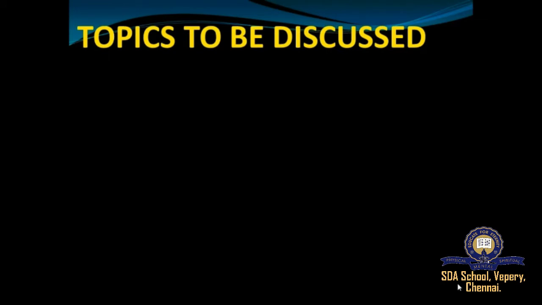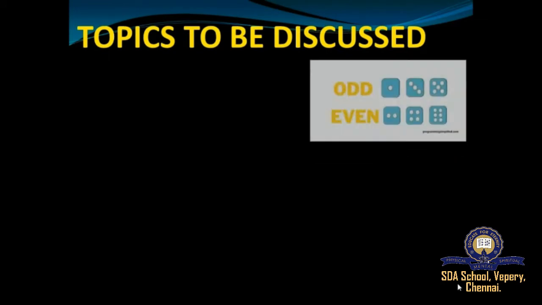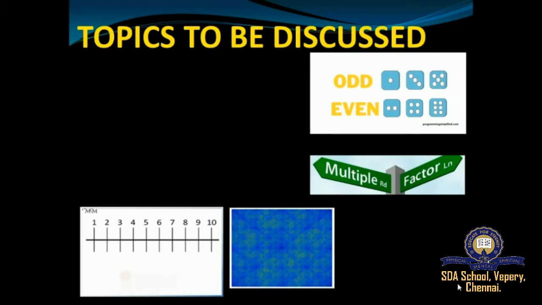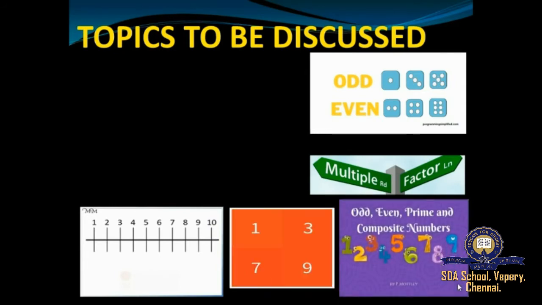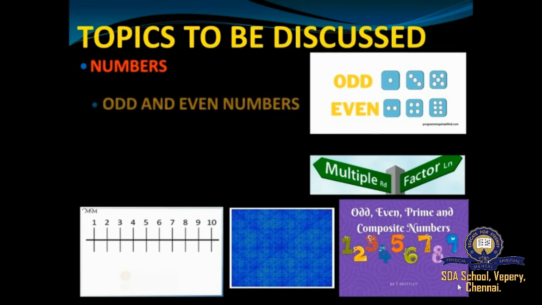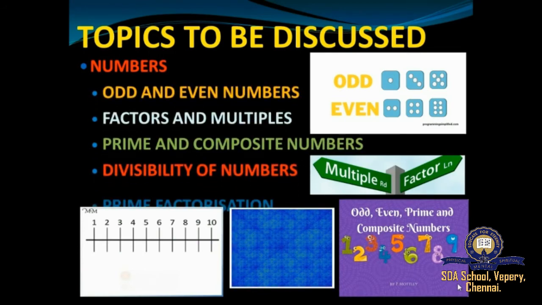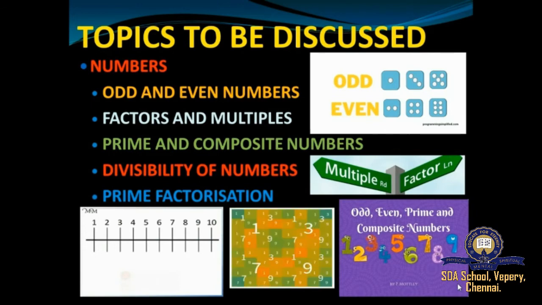In today's class, we are moving to term 2. The first chapter in term 2 is numbers. So we are going to learn about numbers first. In numbers, you are going to learn about what are odd and even numbers, what are factors and multiples, what are prime and composite numbers, followed by divisibility of numbers and prime factorization.